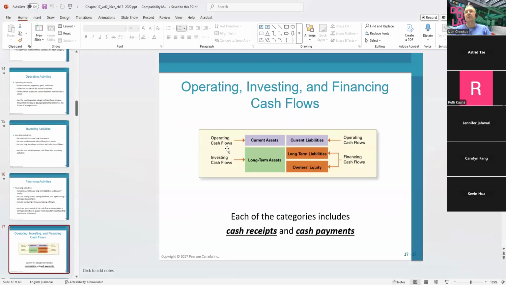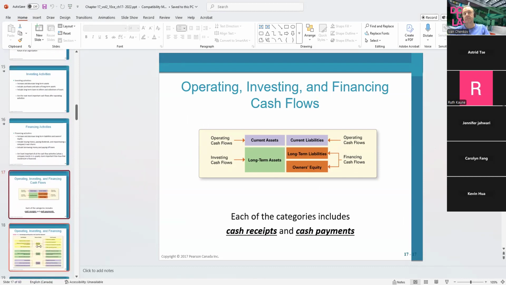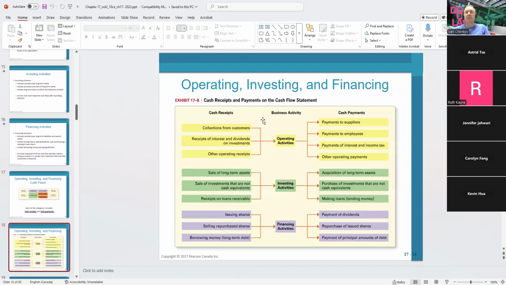So the slides, again, are going to explain the same thing. Operating cash flow comes from the current assets, current liabilities, and income. Investing cash flow comes from the long-term assets. Financing cash flow comes from the long-term liabilities and owner's equity. Each of those categories is going to include cash coming in and cash going out. Another way you get to see it.